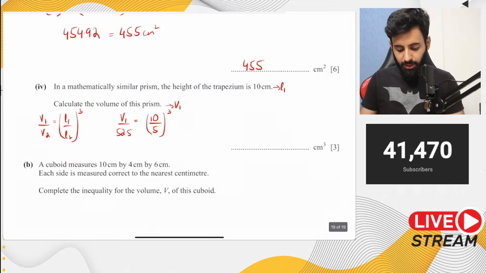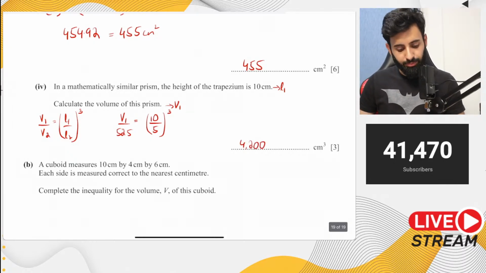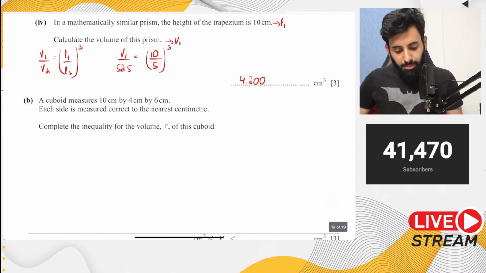Okay, so let's work this out. 10 divided by 5 is 2. 2 को cube करते हैं, 8 into 525. So you have 4,200 centimeter cube. Okay. Now here's part B.